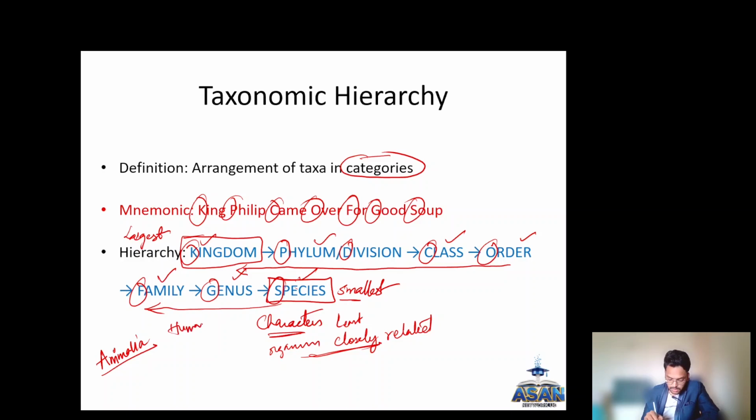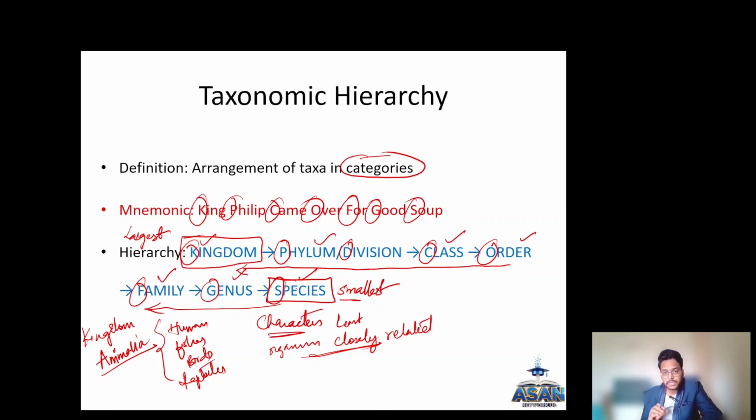humans, fishes, birds, reptiles. So these are different organisms that are all included under the kingdom Animalia. Okay, so in this the characters are more, but the relationship of the characters and the organisms